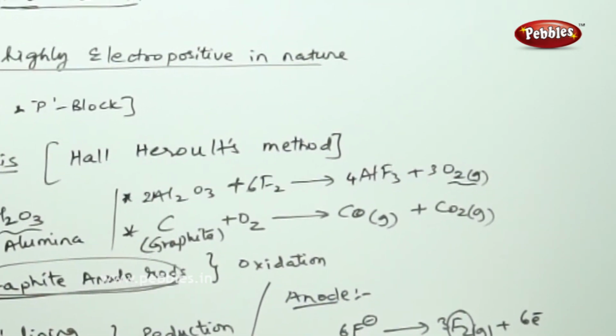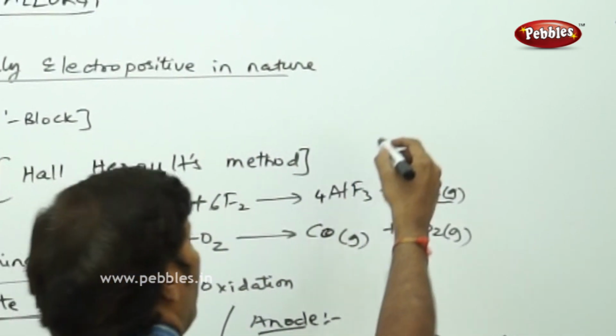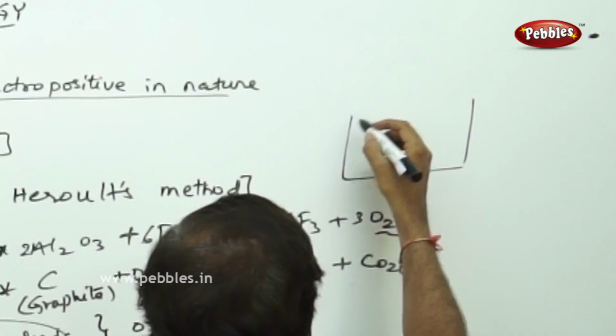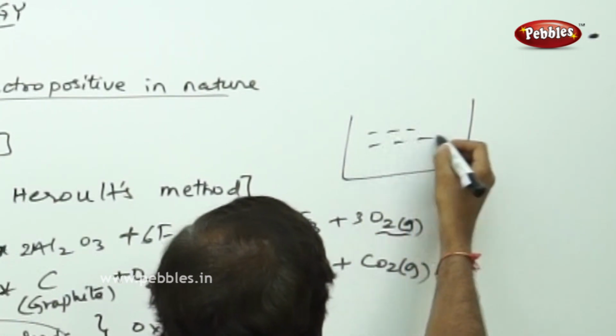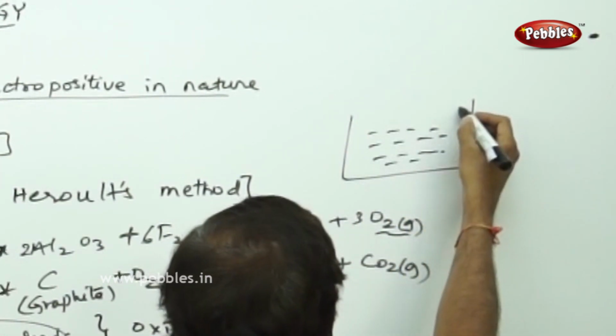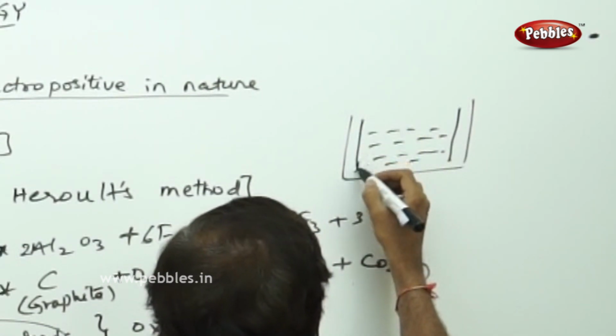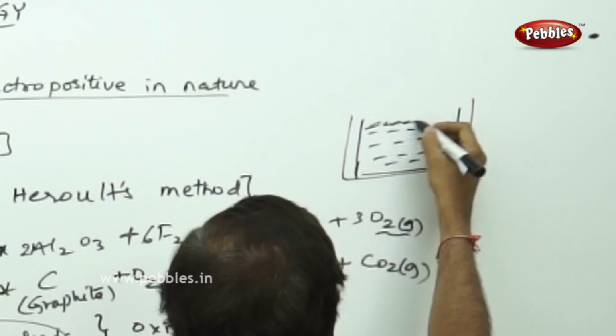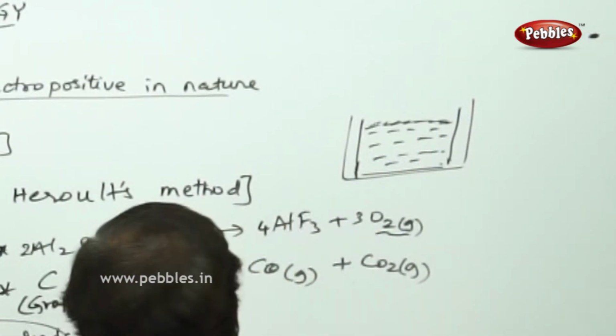Once the bulb is connected, the experimental setup looks like this. This is the electrolytic vessel. We fill the electrolyte like this, and we give a carbon lining, and here you sprinkle carbon powder.